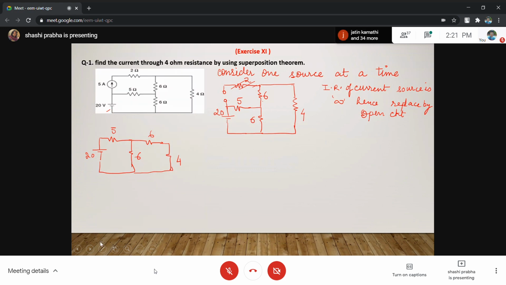I want to use one eraser, as if this is not there. The circuit is like this, so 6 and 4 can be taken together. Now can you find what you have to find? Current in 4 ohm resistance. Where is the 4 ohm resistance? Here. Can you find this current?